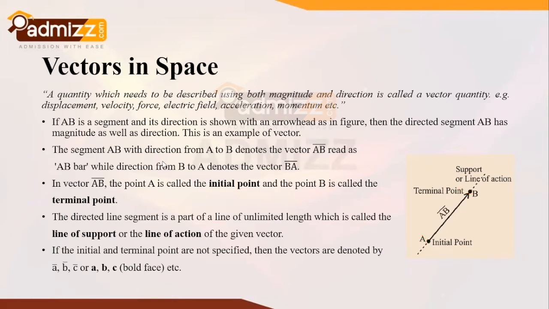The segment AB with direction from A to B denotes the vector AB, which is read as AB bar, while direction from B to A denotes the vector BA. If it is reversed, then we write it as BA. In vector AB, the point A is called the initial point and the point B is called the terminal point. This we already discussed, and also the line of support. Now if the initial and terminal points are not specified, then the vectors are denoted by a bar, b bar, or c bar, with small letters, or we can also denote them in bold face as a, b, or c respectively. So this is the fundamental part of vector theory.